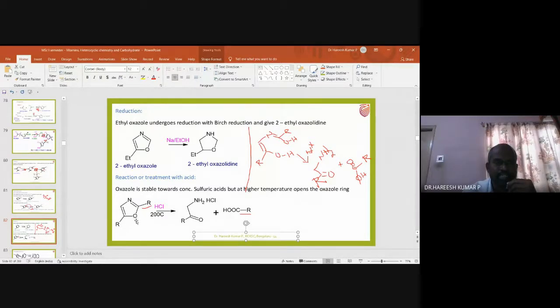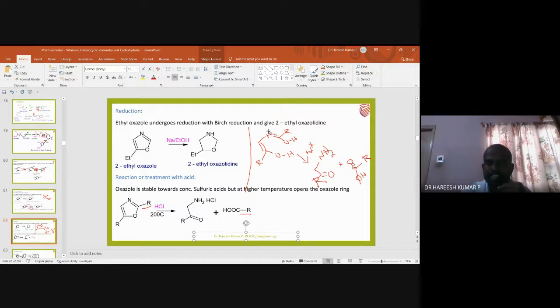Look here, what is happening? The lone pair present on this oxygen picks up this proton. So that is how OH is formed. Similarly, the water present in HCl attacks here. So that is how this OH is formed. Once there is an intermediate formation like this, in presence of H plus, because all this reaction is happening in presence of H plus only.